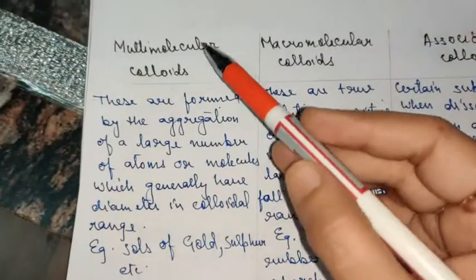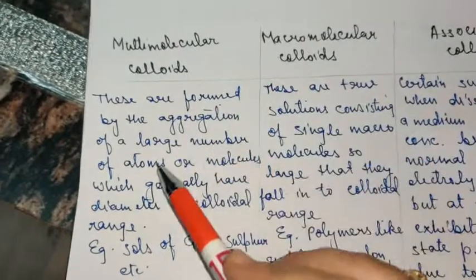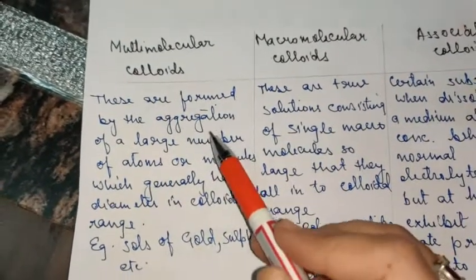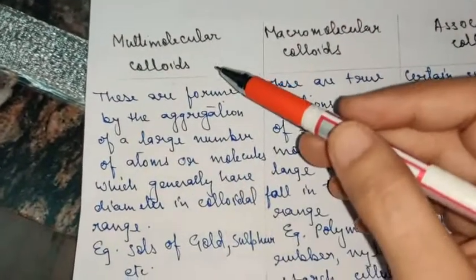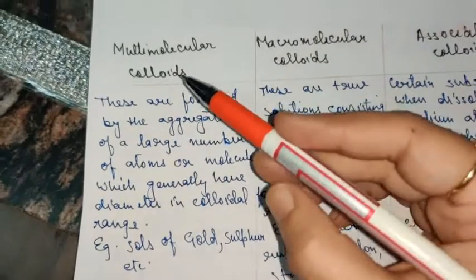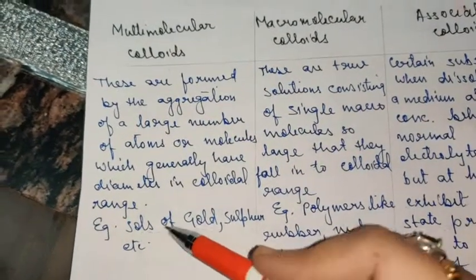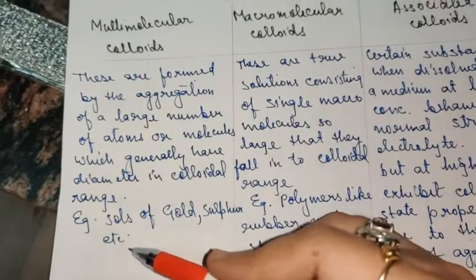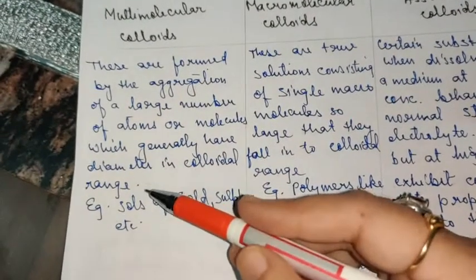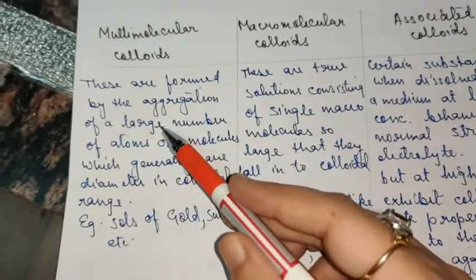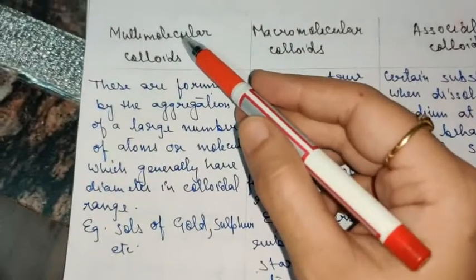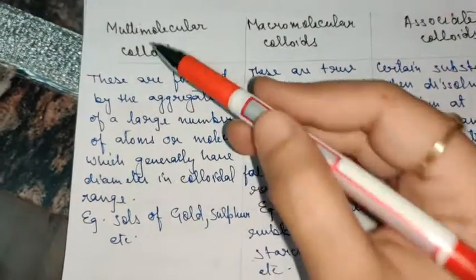So basically small molecules, a large number of atoms or molecules, they generally combine together in order to attain the size of a colloidal particle. For example, sols of gold, sulfur, etc. They aggregate together, they combine together to form a colloidal range particle. So such type of colloids are known as multimolecular colloids.